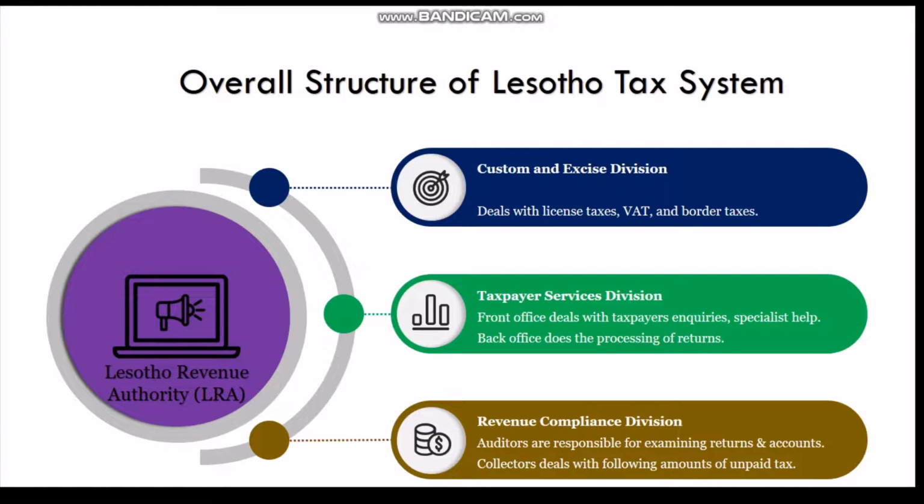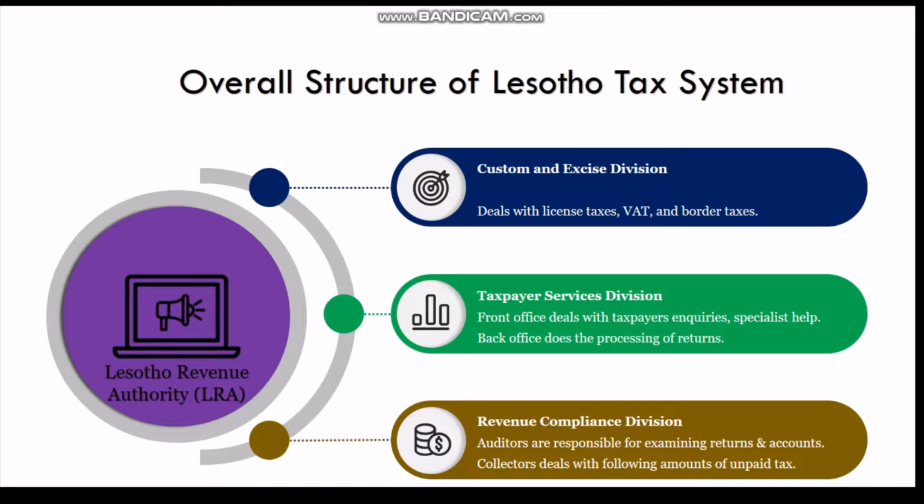The Taxpayer Service Division, which is the second division, is composed of 2 offices, the front office and the back office. The front office deals with the taxpayer inquiries and can arrange specialist help if required, while back office does the processing of returns. This is the purpose of taxpayer division. So let me go to the revenue compliance division.